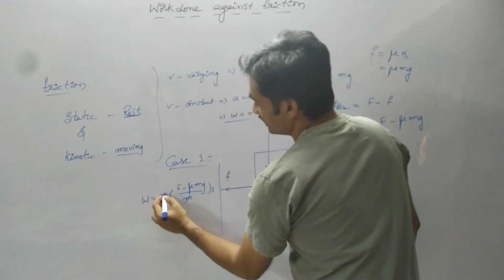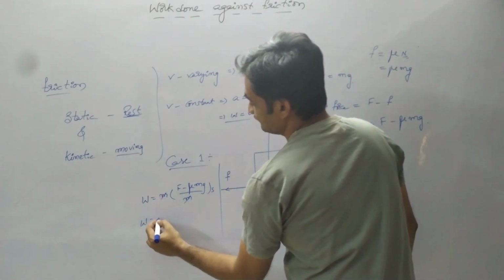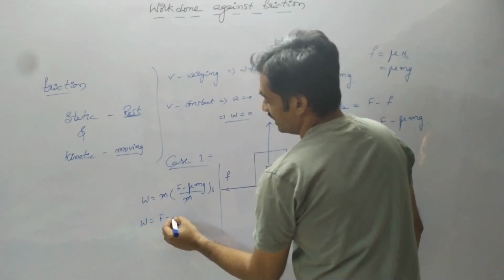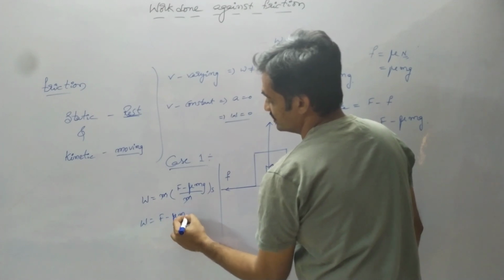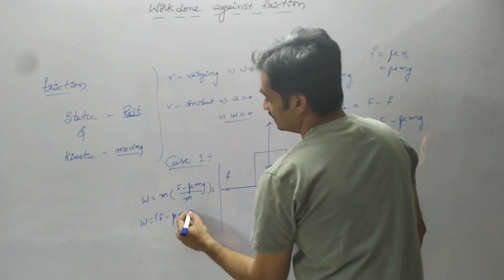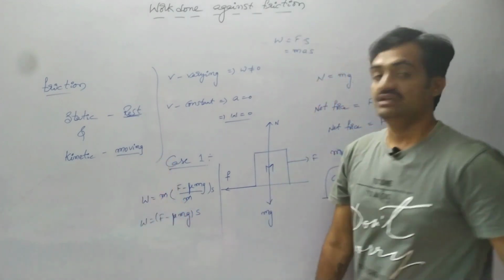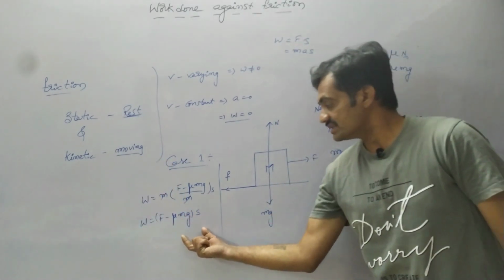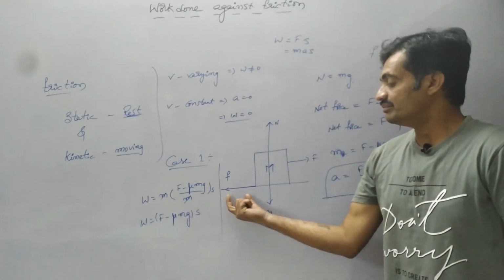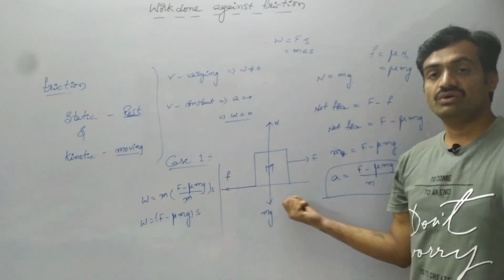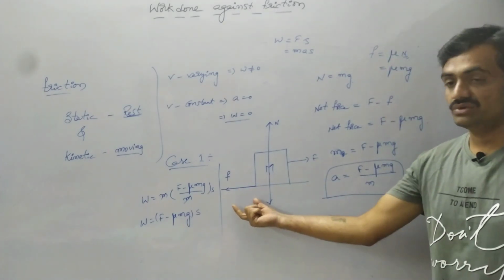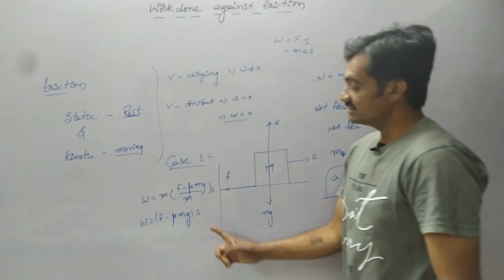So m and m get cancelled, and the work done is given as capital F minus mu mg into displacement s. We represent this work done when the body is moving on the rough horizontal surface.